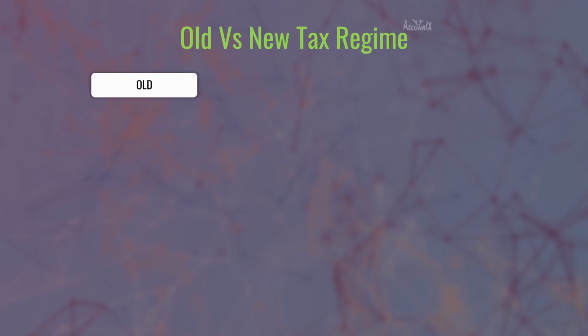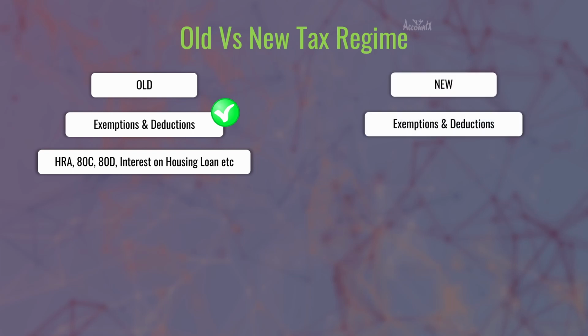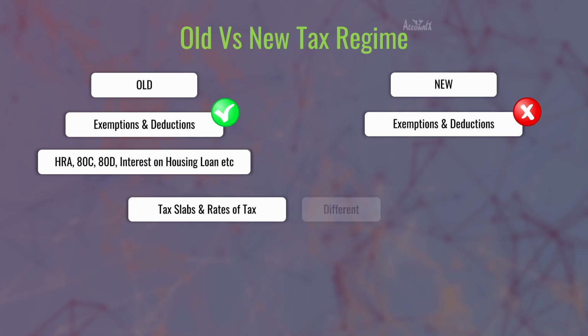Let's quickly understand the difference between these two tax regimes. In normal tax regime, you get several exemptions and deductions like HRA exemption, LTA or LTC deduction, deduction of interest on housing loan and so on, which you don't get in new tax regime. Then tax slabs and rates of taxes are going to be different under both these regimes. Now with this basic understanding, let's now see what other changes have been proposed to the new tax regime.